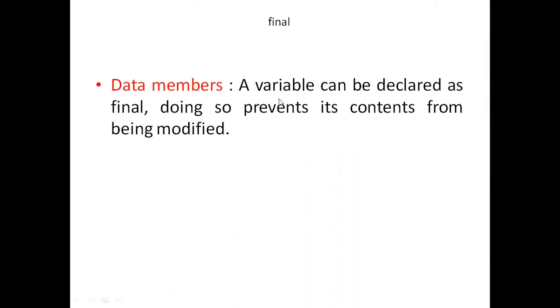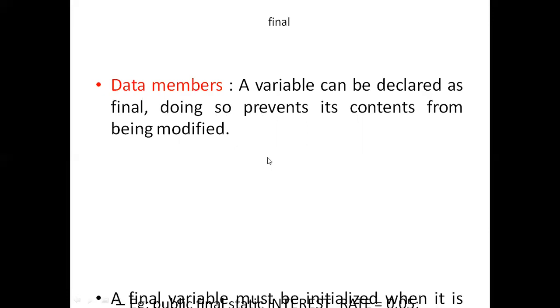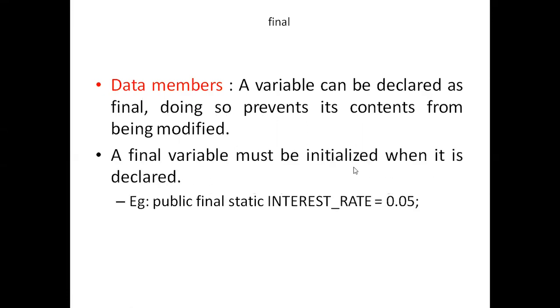Data members. A variable can be declared as final. When we declare a variable as final, it prevents its contents from being modified. Then it becomes a constant, simply speaking. A final variable must be initialized when it is declared. Okay, you should initialize the value when you are declaring it. You can see the example here: public final static